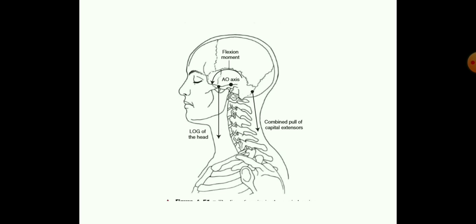The muscles in the cervical region also have two functions: mainly to position the head and neck in space, and they also help to stabilize the head and neck and to allow scapular movements. And as you can see in this picture, the line of gravity in the head mainly passes in front of, or anterior to, the axis of rotation in the vertebrae.